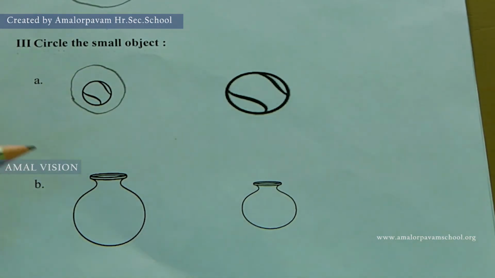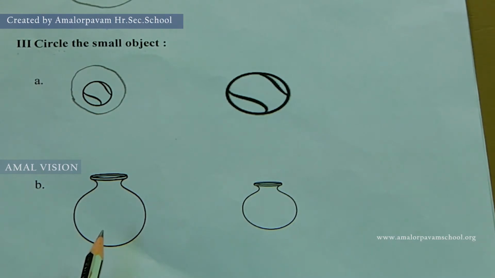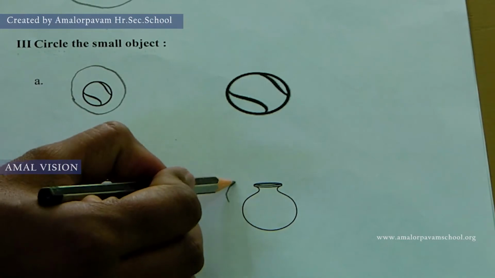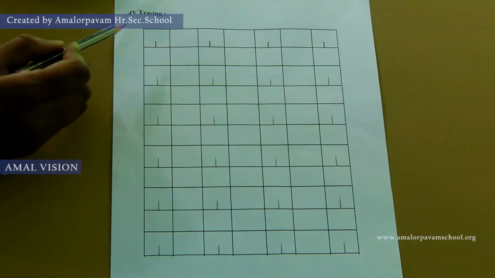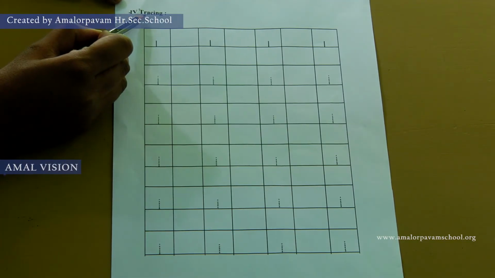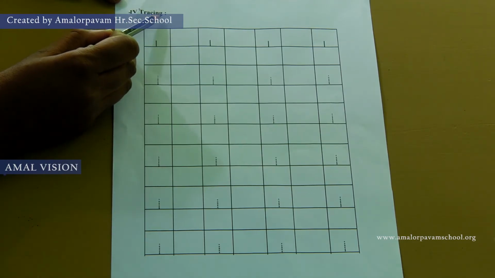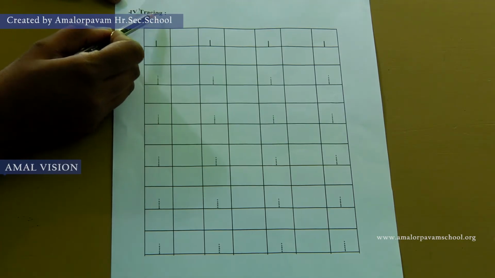Letter B. These are pots. Can you tell me which pot is small? Yes, this pot is small. So, circle the small pot. Next, Roman number 4. T R A C I N G, tracing.